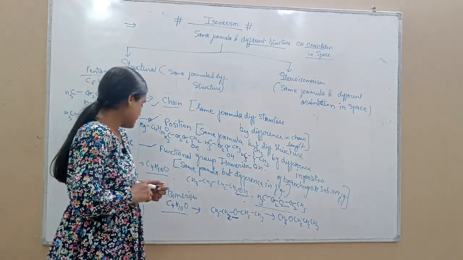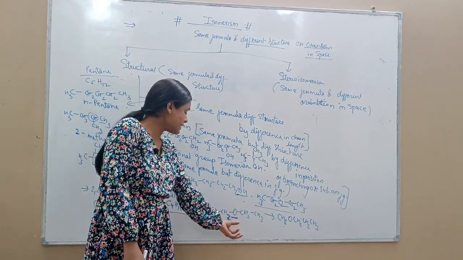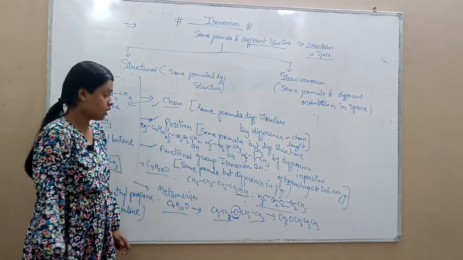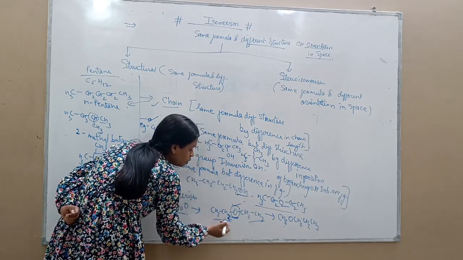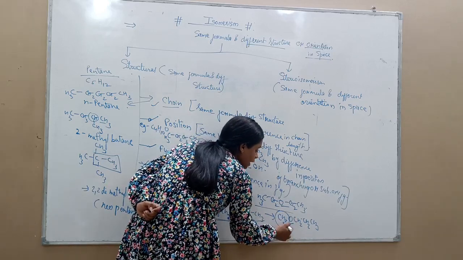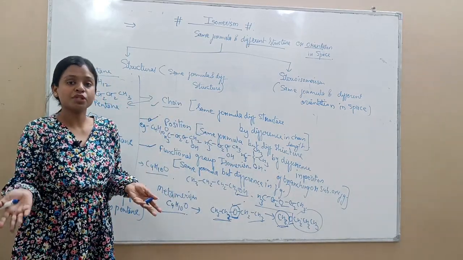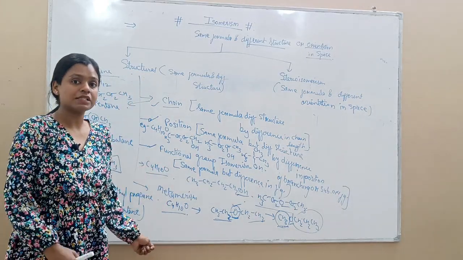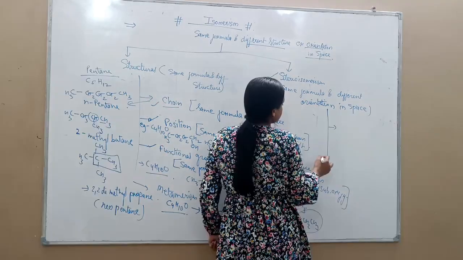C4H10O. But in both examples, the length of the chain on both sides of oxygen is changed. In this compound, there are two carbons on both sides of oxygen. But in this example, on one side there is only 1 carbon and on the other side there are 3 carbons. The chain length changes between the two examples. That's why it is called metamerism: same formula but different structure. Clear that thing?